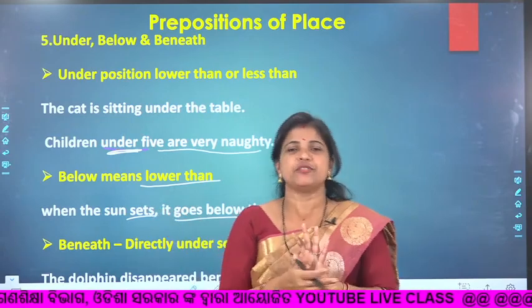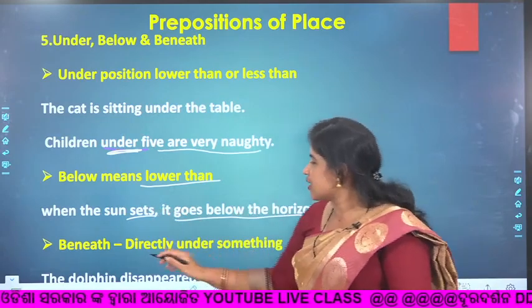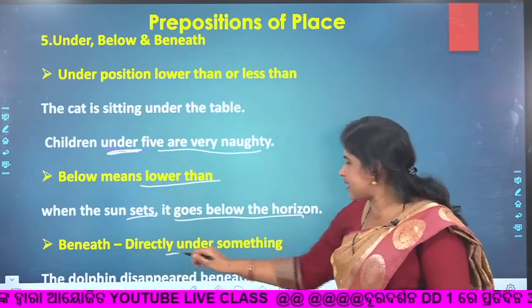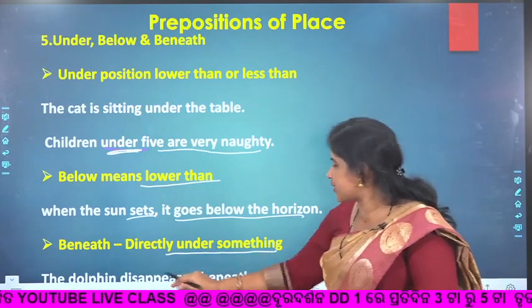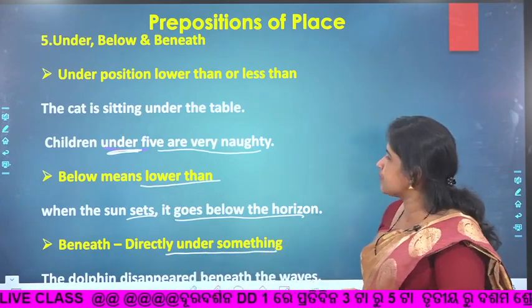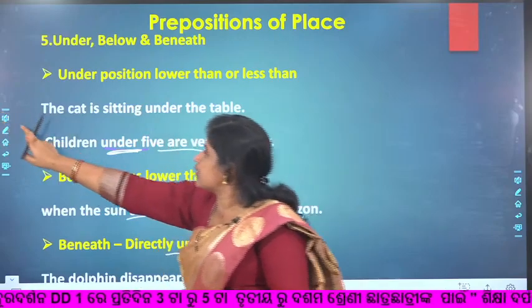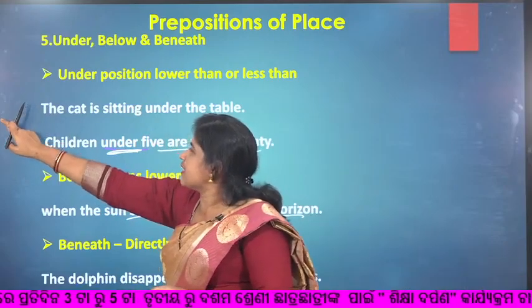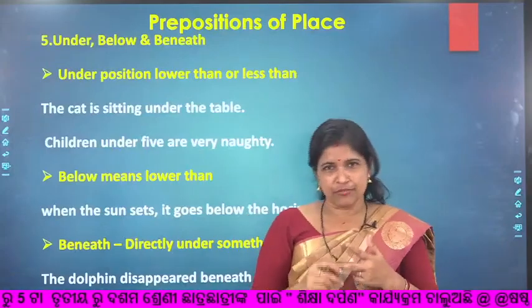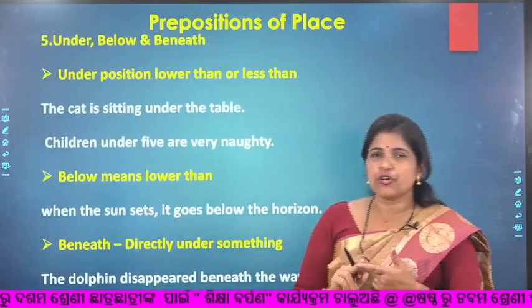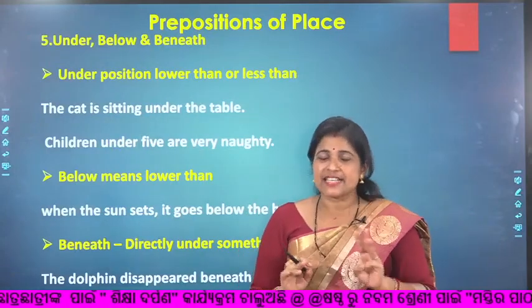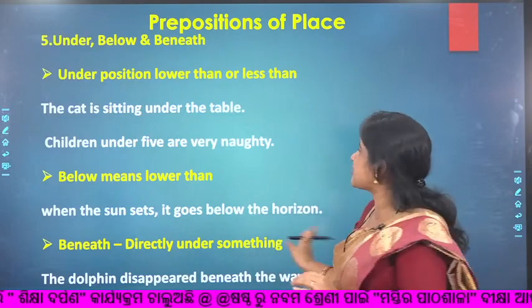So generally when we compare, we use below and beneath. Beneath is directly under something. So the dolphins disappeared beneath the waves. So these are the general uses. I hope you have got a clear idea about on, over, above, then under, below, beneath. Six prepositions we discussed. Let us move ahead.